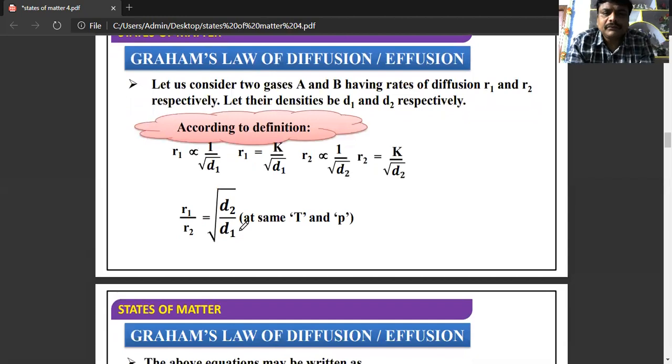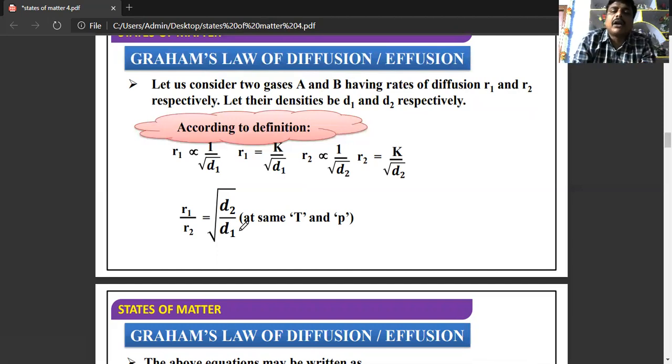If you are considering two different gases A and B, where R is the rate of diffusion, here R1 and R2 are the rates of diffusion of the two different gases A and B, and the densities are D1 and D2. According to the definition, R1 is proportional to 1 by root D1, and R2 is proportional to 1 by root D2.